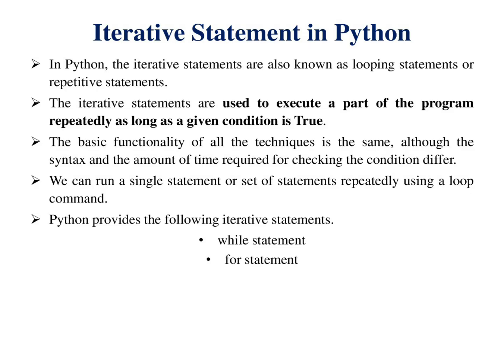Iterative statements are used to execute a part of a program repeatedly as long as a given condition is true. The basic functionality of all the techniques is the same, although the syntax and the amount of time required for checking the condition differ. We can run a single statement or a set of statements repeatedly using a loop command.